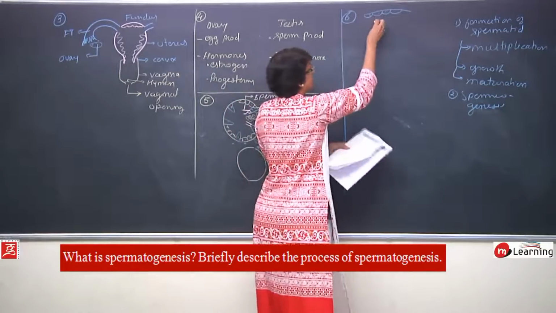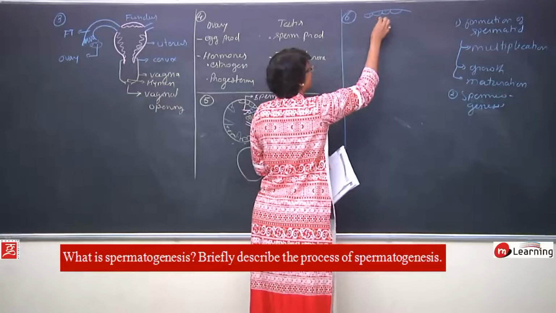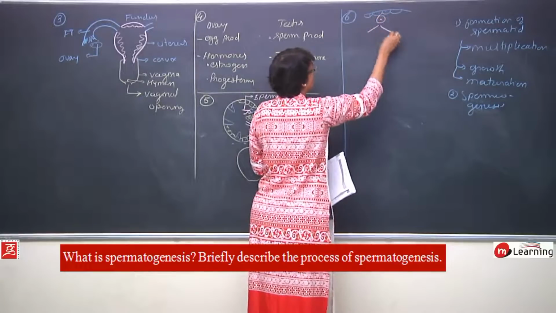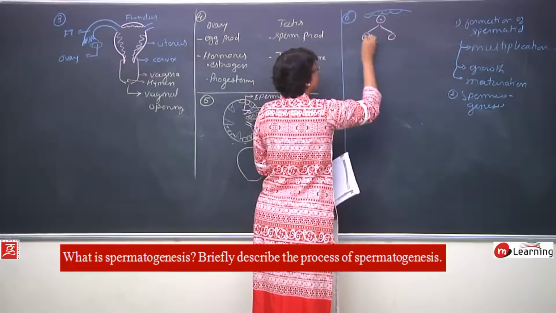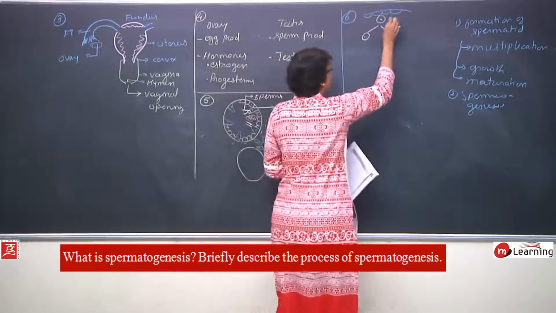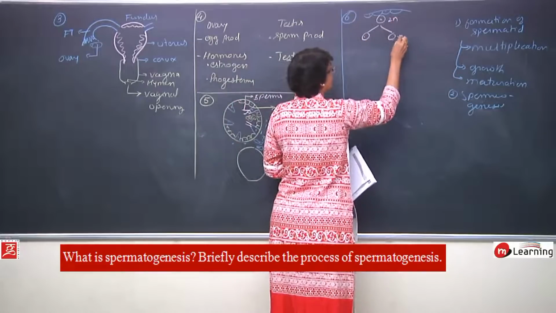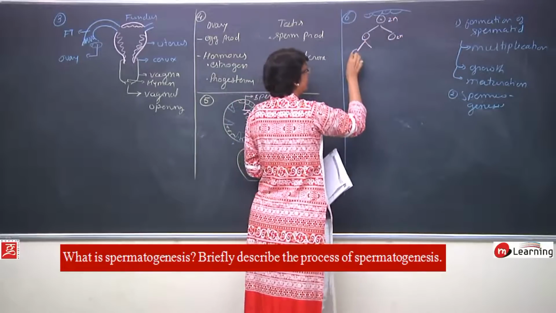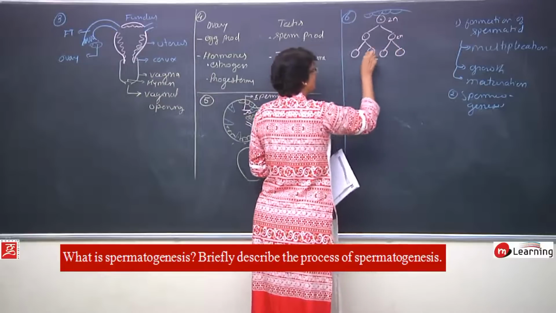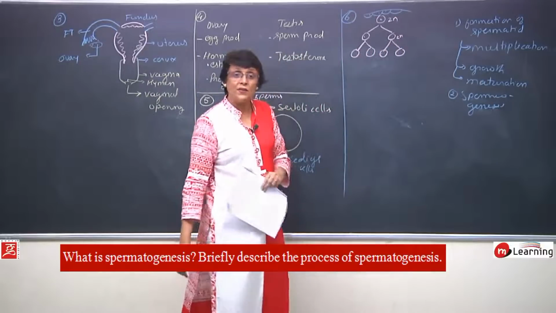Now, these germinal cells or germinal epithelial cells undergo multiplication, and this multiplication takes place by mitotic division only. So, these cells are diploid, these cells are also diploid, they again undergo mitosis. These cells which we get are the mother cells.